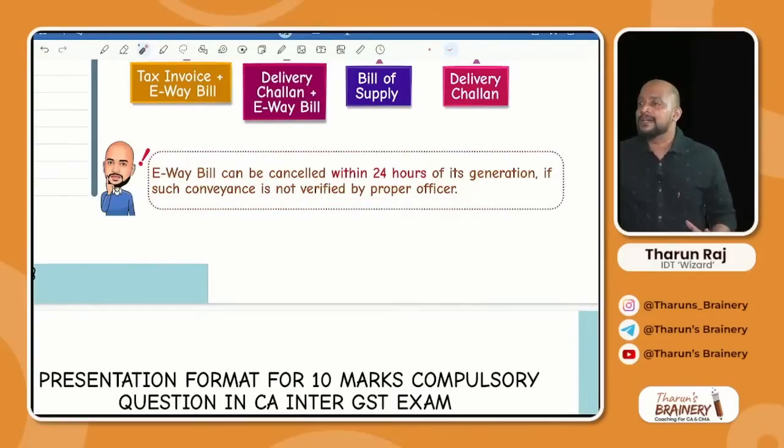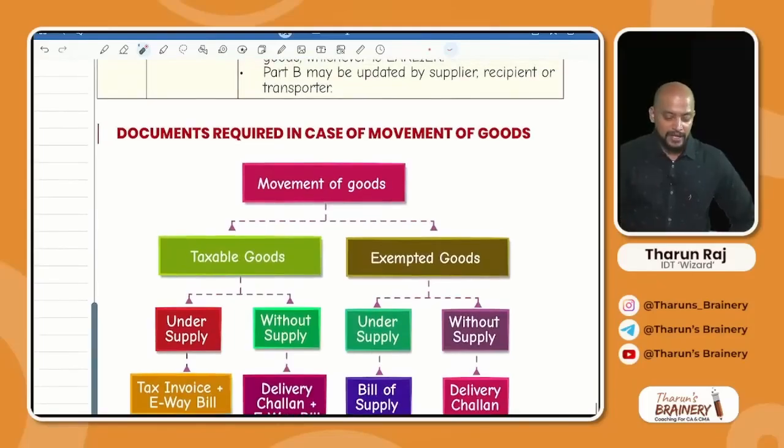Usually you place the order in Amazon. I pack the product and I will be ready for shipment. Then you may decide, okay, I don't want the product, and you will cancel. Now, can I cancel the e-way bill? Yes, I can cancel, but within 24 hours. Thereafter, I cannot cancel. I need to deliver the product. Then like sales returns, I need to raise a credit note and cancel the transaction. Got it? So this is with respect to e-way bill provisions that we have completed.